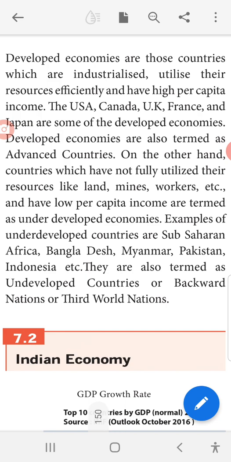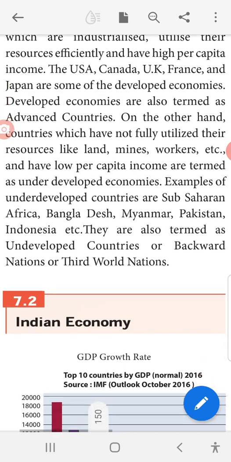On the other hand, countries which have not fully utilized resources like land, mines, workers, etc., and have low per capita income are termed underdeveloped economies. Low per capita income means that individual income is less. Examples of underdeveloped countries are sub-Saharan Africa, Bangladesh, Myanmar, Pakistan, Indonesia, etc. They are also termed undeveloped countries, backward nations or third world nations.